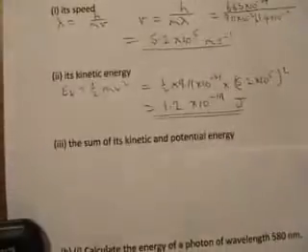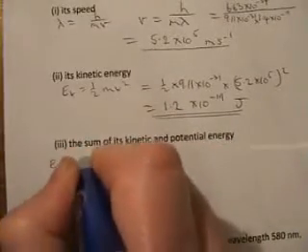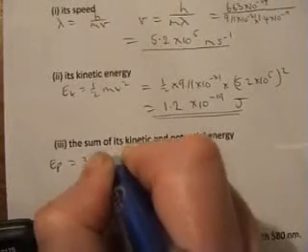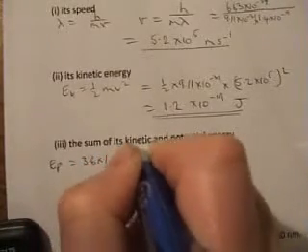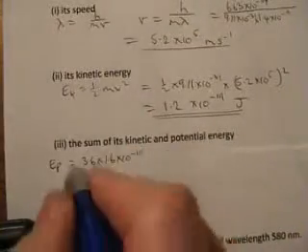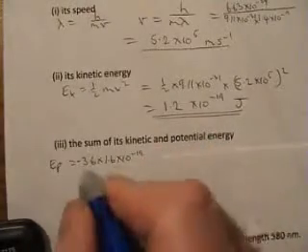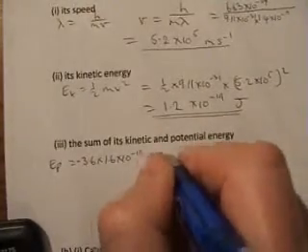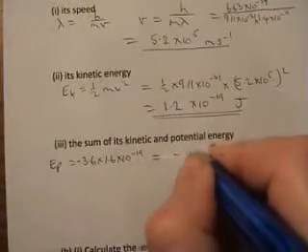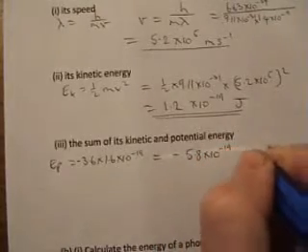So the potential energy, it's 3.6 joules for every coulomb. How many coulombs are there in an electron? 1.6 times 10 to the minus 19. But an electron is negative. So therefore, I need to put a minus sign in the answer, and I get a minus value for potential energy. I get an answer of minus 5.8 times 10 to the minus 19 joules.